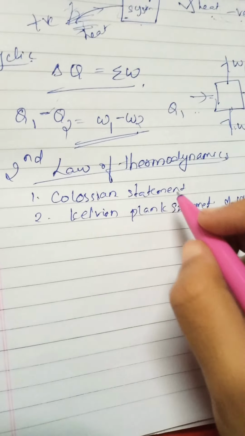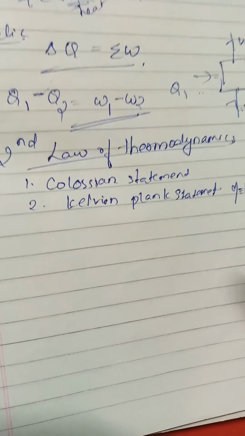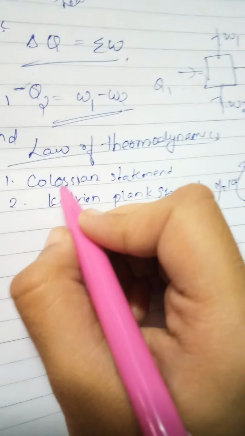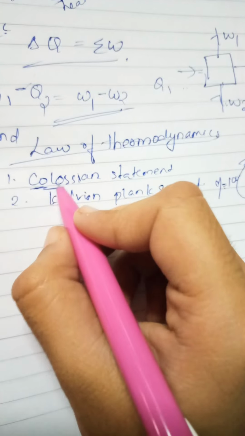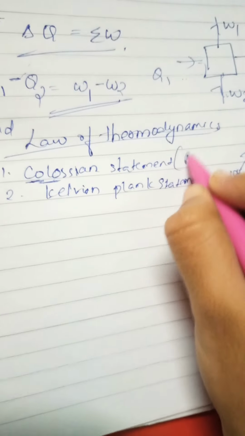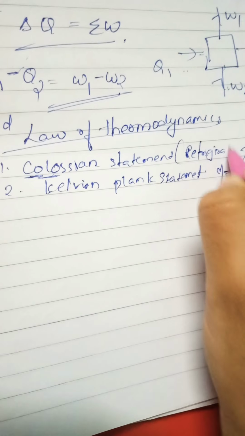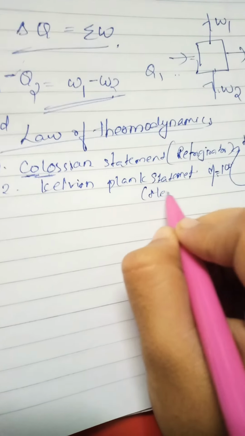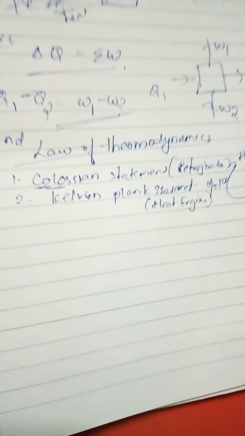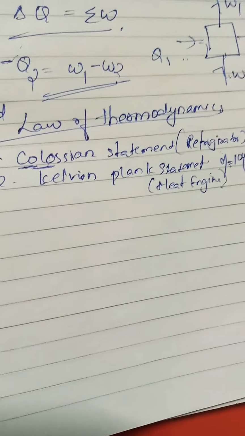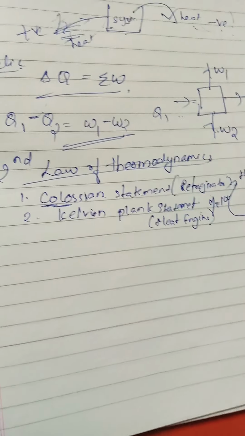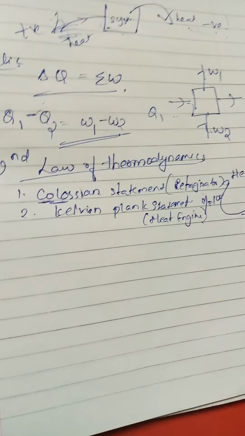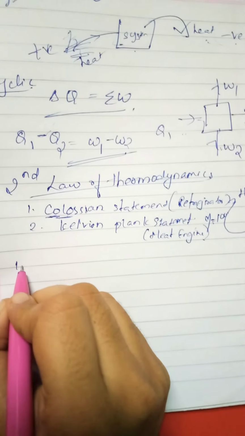So in order to study the Clausius statement, let me explain it with the help of another example. When Clausius comes to mind, think of 'cool', so cool means refrigerator. A refrigerator is working on this principle. And the heat engine is the counterpart of this. This is the application. Instead of studying only theories, please focus on studying applications. Then only new innovations will be there.